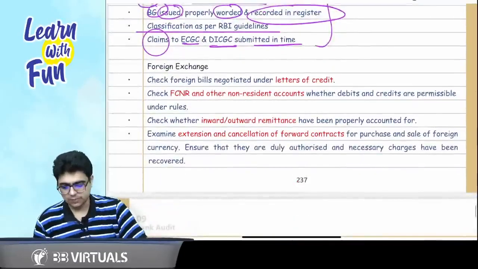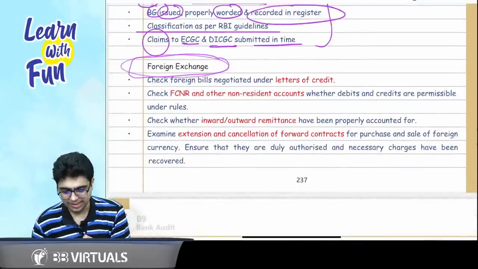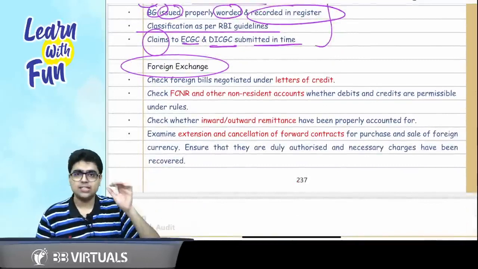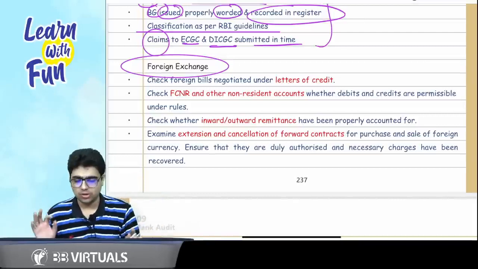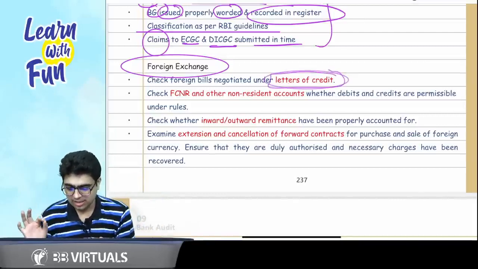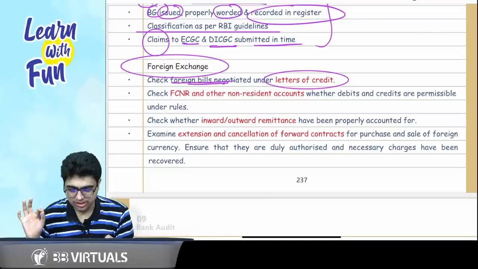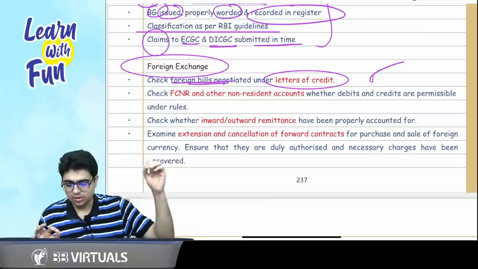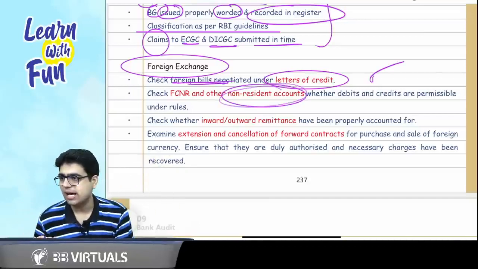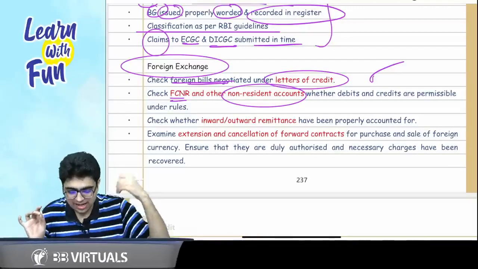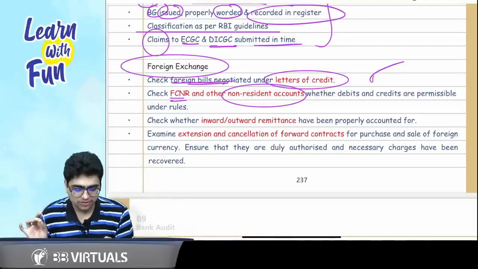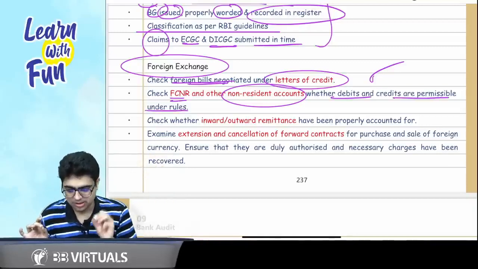Now comes the concept of foreign exchange, which has been asked by ICAI time and again. In foreign exchange, the best way to remember it is through SFM. In SFM, you must have studied the concept of letter of credit. Yes, sir. So check whether the foreign bills are negotiated under a letter of credit. Then you have studied the concept of non-resident accounts. Check the FCNR, foreign currency non-resident, and other NRO accounts where the debits and credits are permissible under the rules.